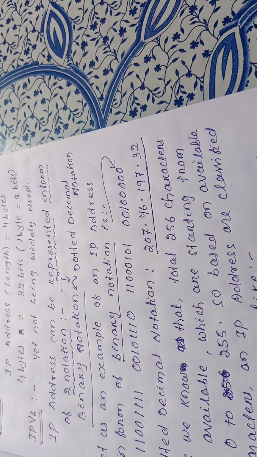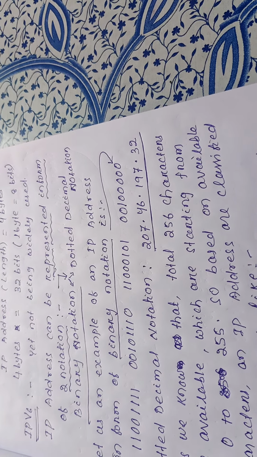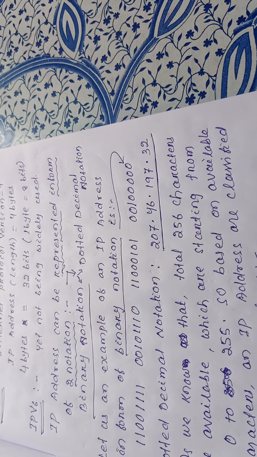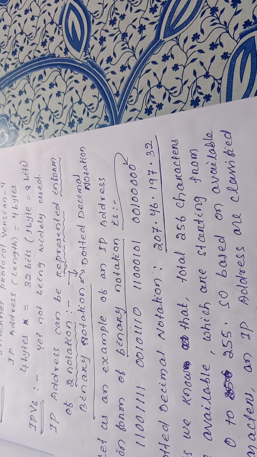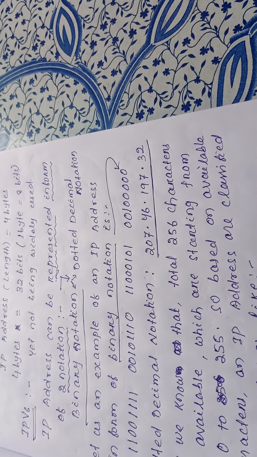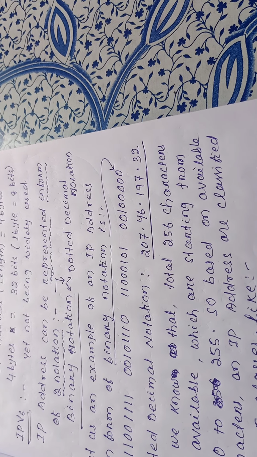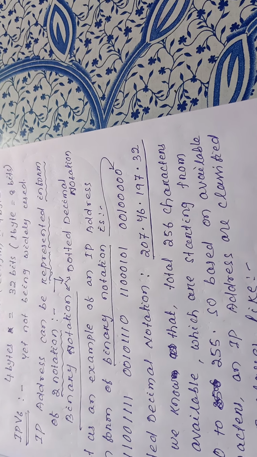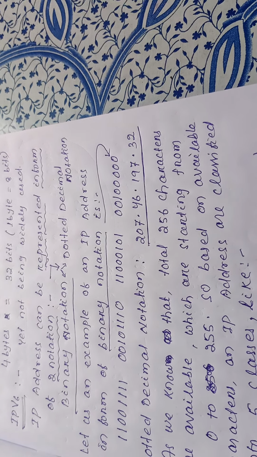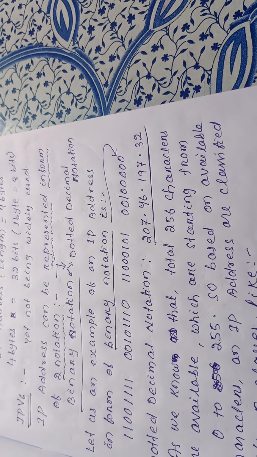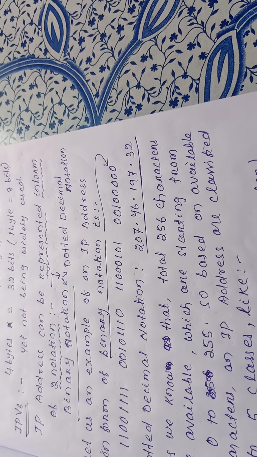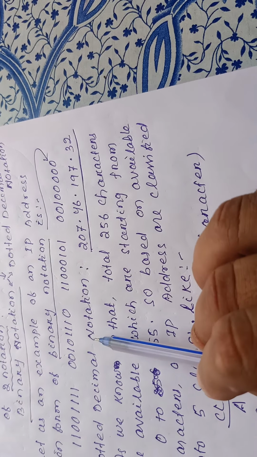But representing the IP address of a particular system in binary creates a lot of confusion. Why? Because the entire IP address is in the form of either 1 or 0. So if a user, during typing, puts a 1 instead of 0 or 0 instead of 1, then it may link to another computer and the data is transmitted towards an unauthorized user. So instead of binary notation, we may go for another technique, which is called